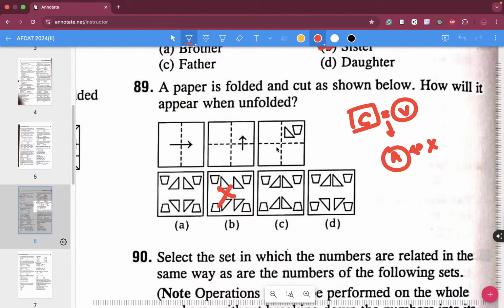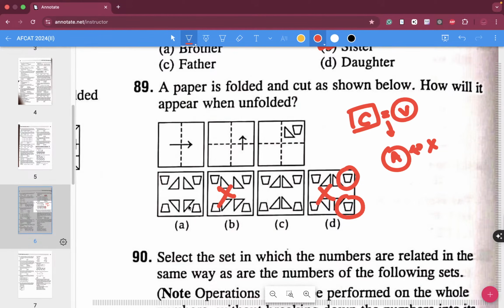First it is folded like this, then it is folded like this, so the position of these two will be different for sure. So these two are wrong.